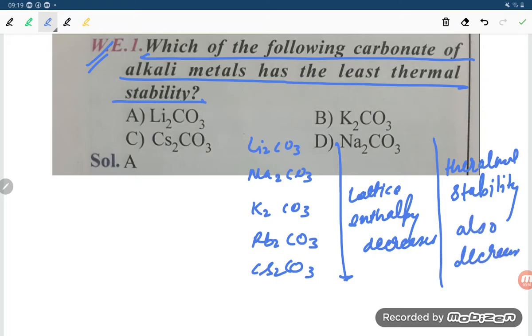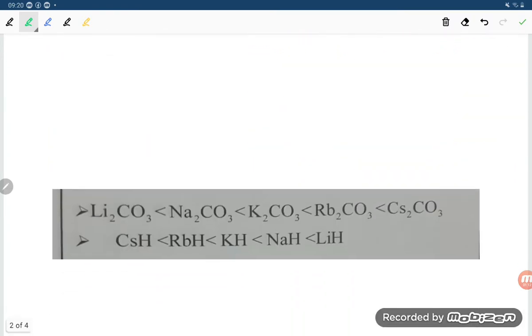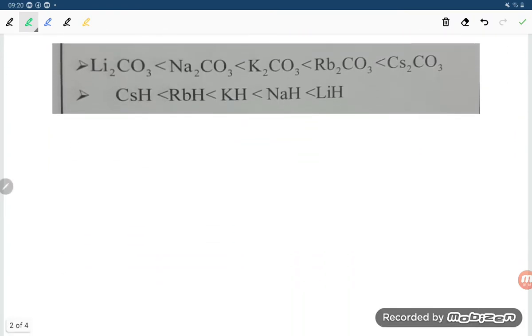So dear student, the correct option is Li2CO3, which is the least stable. They are asking for the least thermal stability, so option A is correct. Now let us read it out. The most stable is cesium carbonate, then rubidium carbonate, potassium carbonate, sodium carbonate, and the least stable is lithium carbonate.